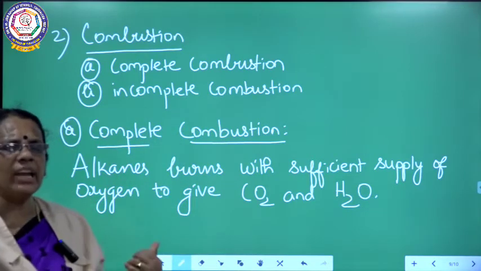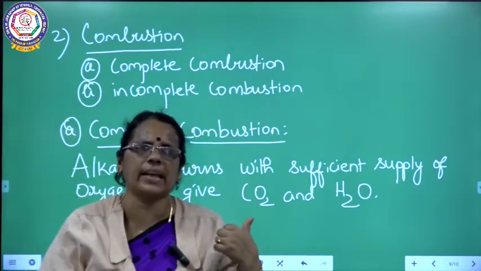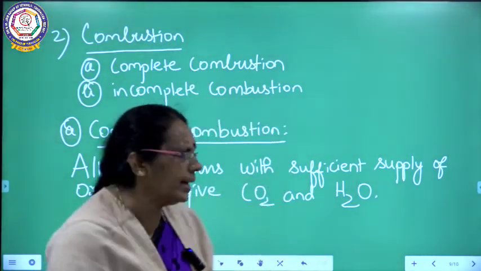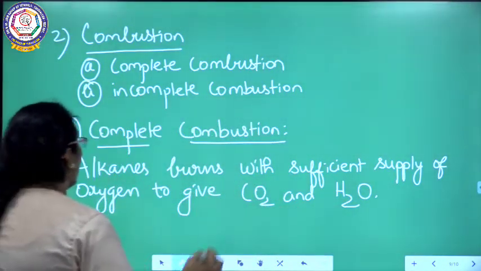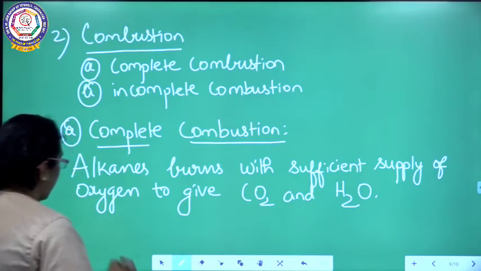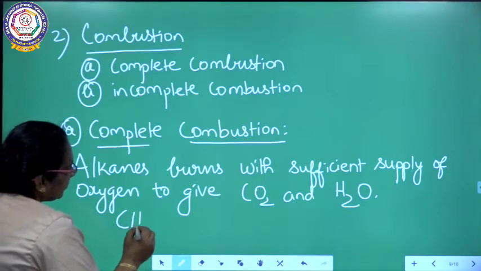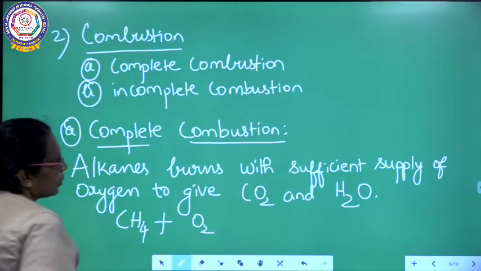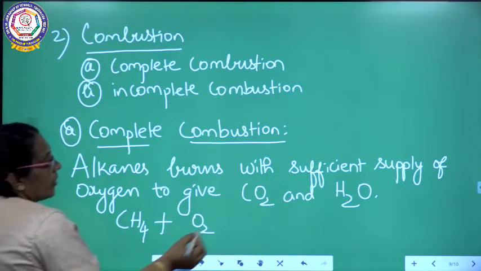Alkanes combine with a sufficient supply of oxygen to give the products carbon dioxide and water. In general, the example we are going to talk about is complete combustion. Methane undergoes combustion, so it reacts with a sufficient supply of oxygen.